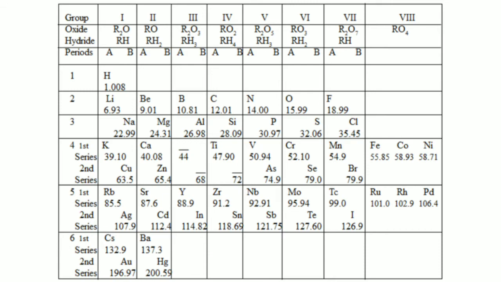Now the third limitation of Mendeleev's periodic table is that the atomic mass of elements does not increase in a regular manner. This made it difficult or impossible to predict how many elements could be discovered between two elements, especially in the case of heavier elements.